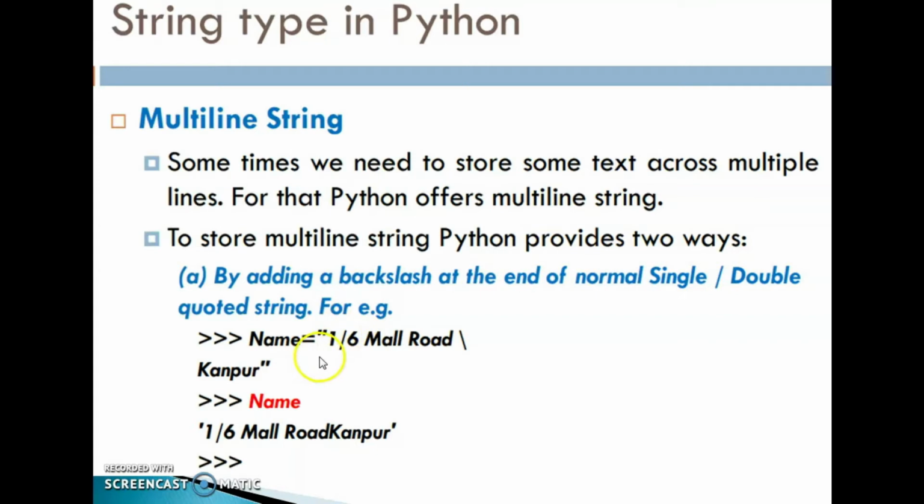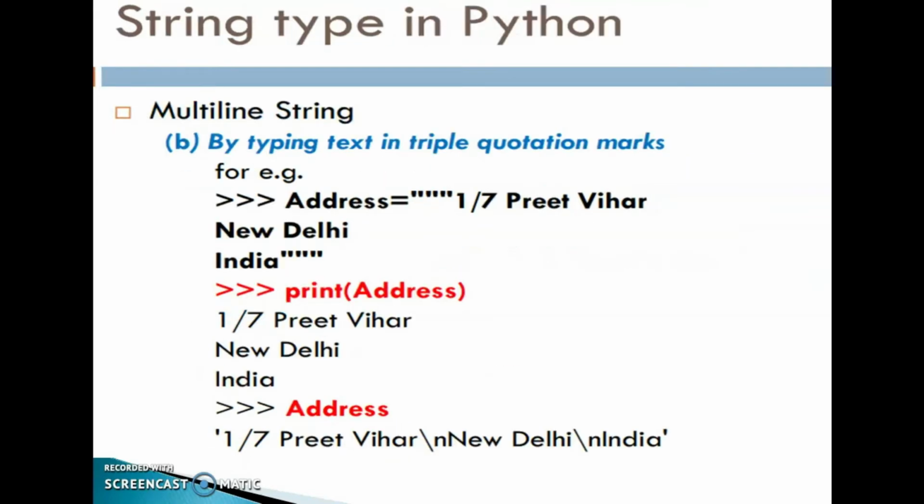Check this one, name is equal to, started this double quote, then 1/6 Mall Road. Then we use this backslash at the end of the first line. Then next one, Kanpur, we close this double quote. At the time of executing this statement name, we can see 1/6 Mall Road, Kanpur. Okay, this one is a string. Clear? Then the second way, multi-line string by typing text in triple quotation marks.